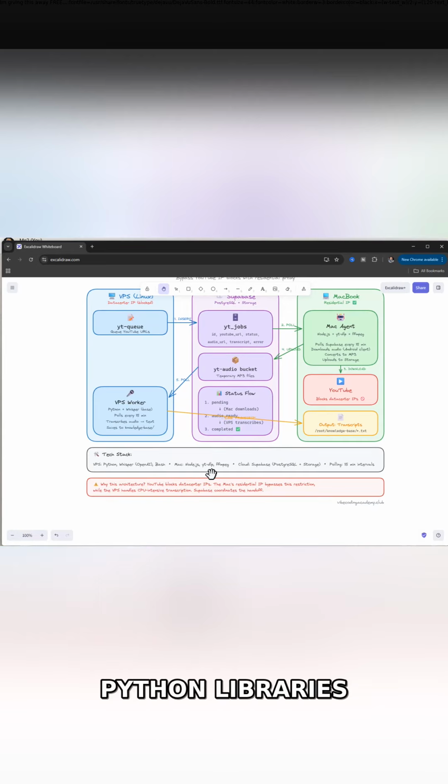We're using some Python libraries such as yt-dlp, which is YouTube download, FFmpeg to read the video files, convert audio, things like that. And then obviously we have Supabase in the cloud, which is our database, which is a PostgreSQL, and we also store in database buckets the MP3 files, the audio files that Whisper uses to transcribe.